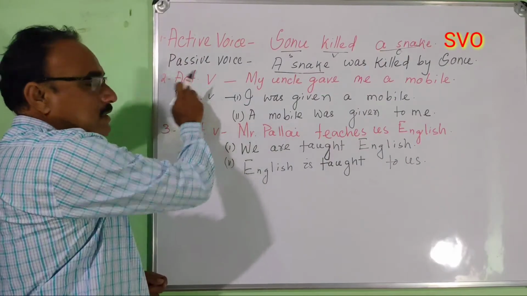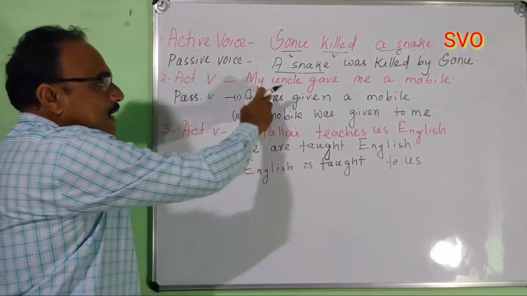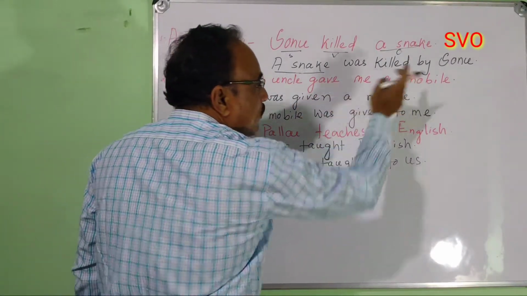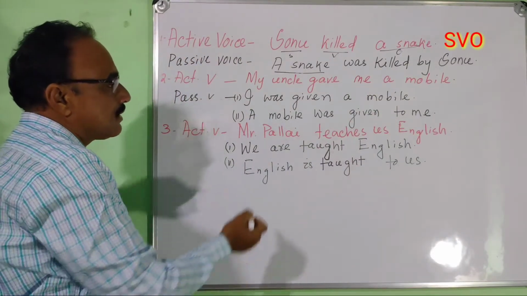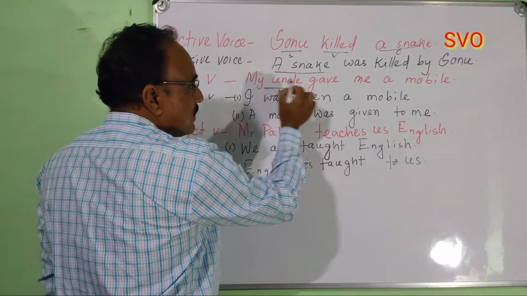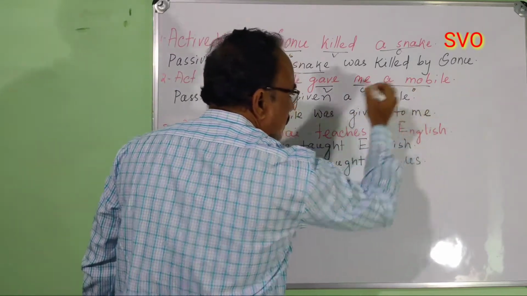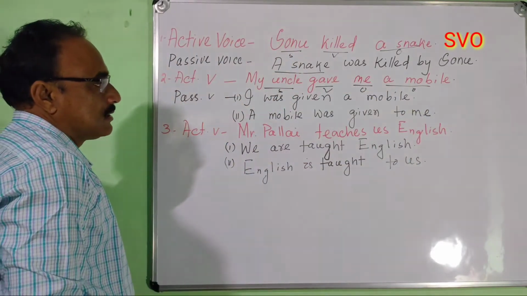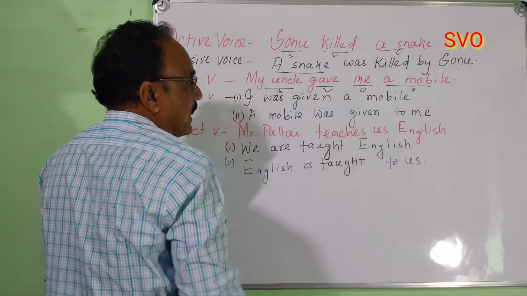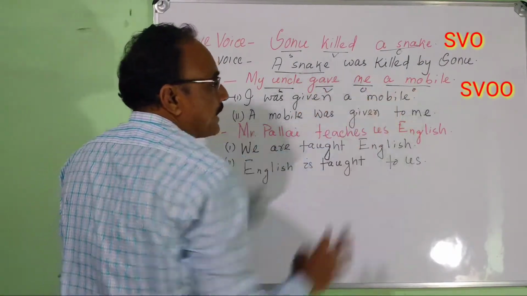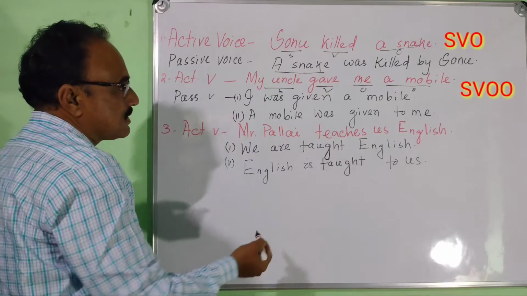Look at another example. My uncle gave me a mobile. Here, my uncle is the subject, gave is the verb, me is the object, and there is another object here. It is a double object. It is SVOO pattern. Look here first.